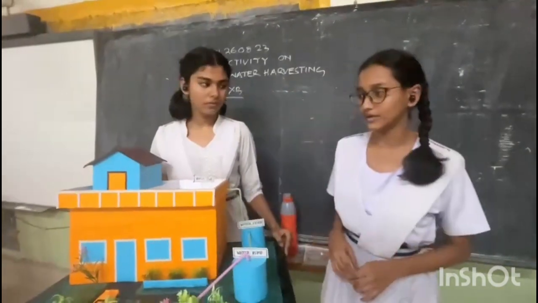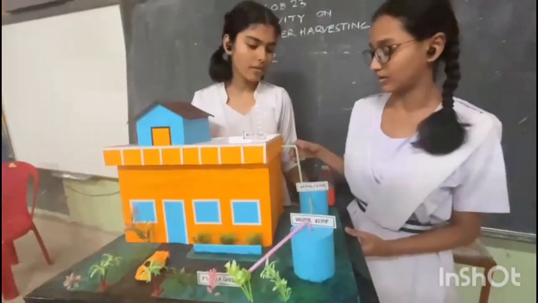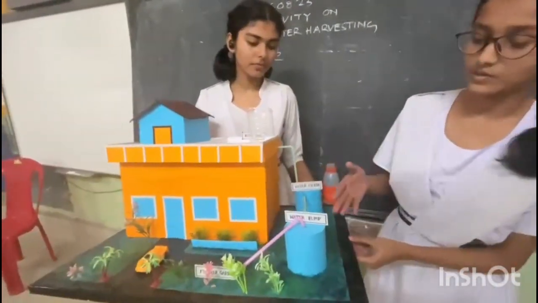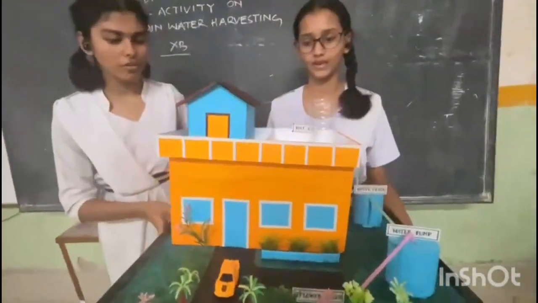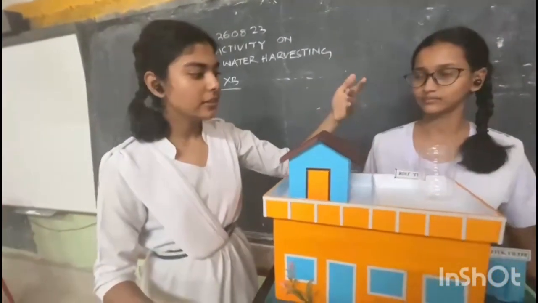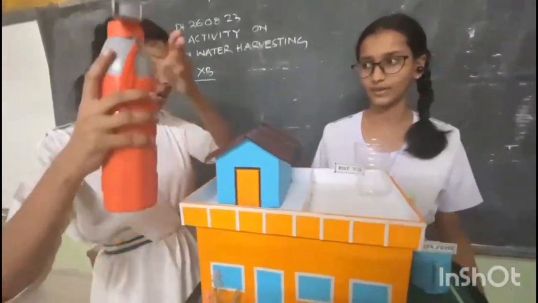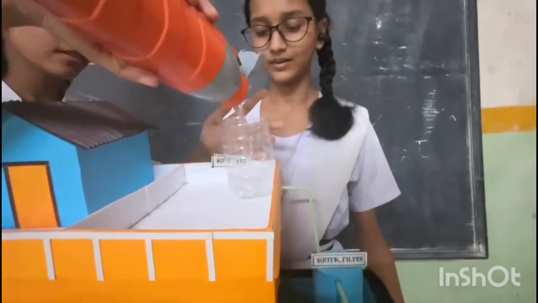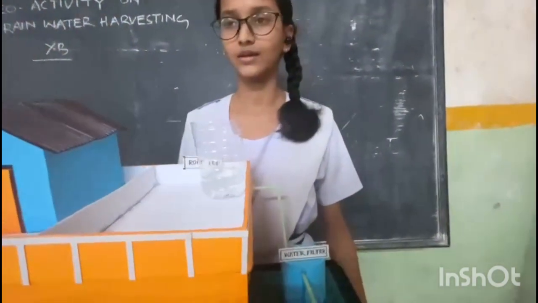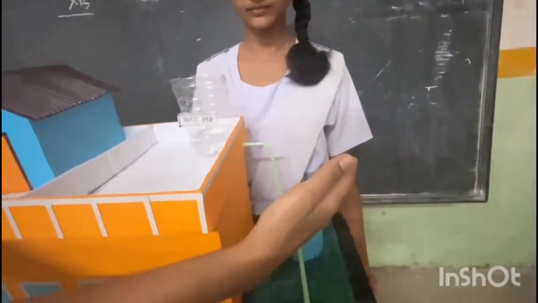The components of a rainwater harvesting structure are the catchment, gutters and downtake pipes, filter tank, storage tank and delivery system. Now I will explain the working of the model. From the slope, rainwater is collected in the catchment. From the catchment, a hole is made from which it is transported to the filter tank.